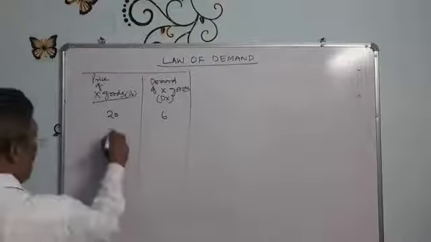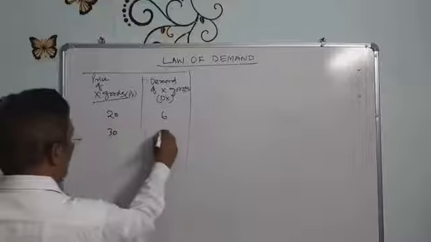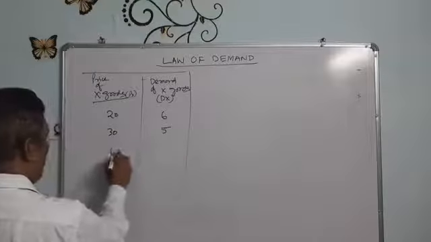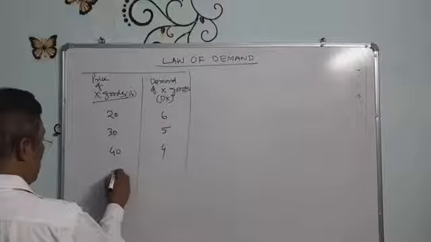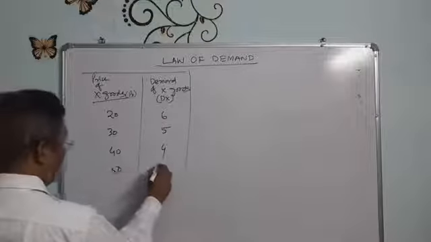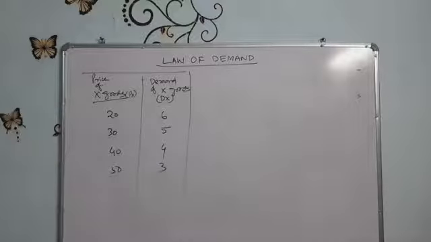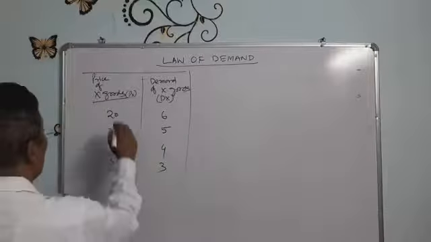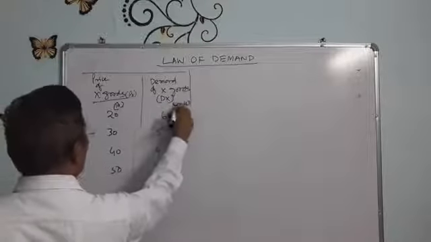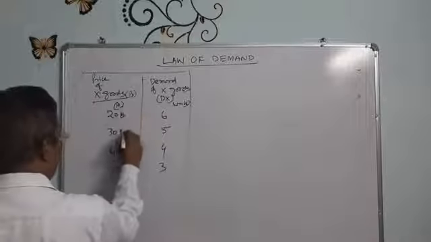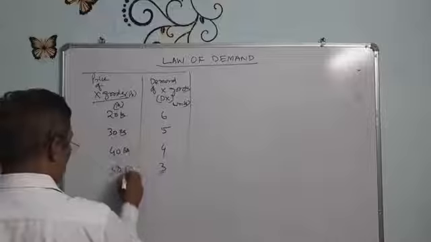Price is 30, demand for X goods may be 5. Price 40, demand for X goods may be 4. Price is increasing to 50, it may be 3. This is in rupees, this is in units.